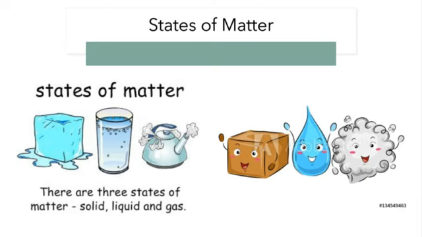Solids are really strong and they cannot be easily compressed, like if you have ever touched them, you know the feeling. So the states of matter are solids, liquids, and gases. Examples of solids can be ice cubes, boxes, wood, etc. For liquids, it can be juices, water, or milk. For gases, it can be nitrogen, oxygen, hydrogen, and many other gases which are present in the air.